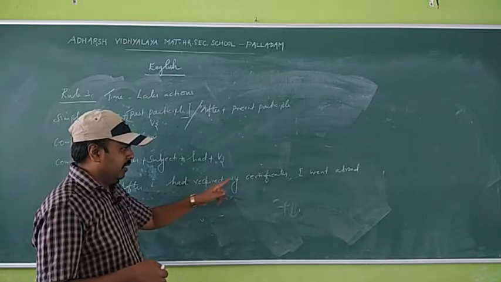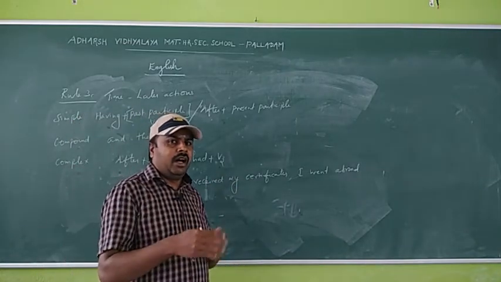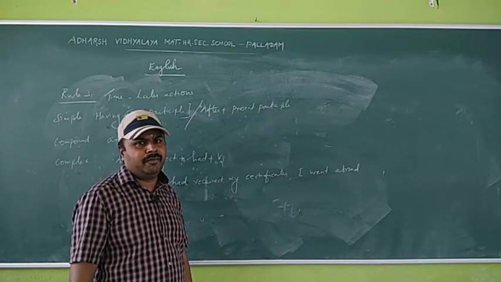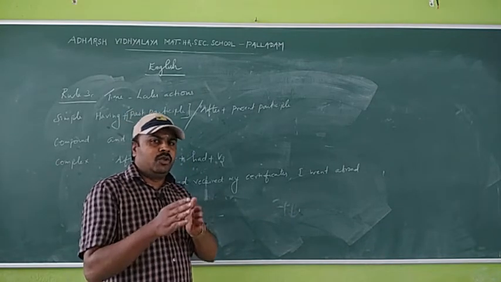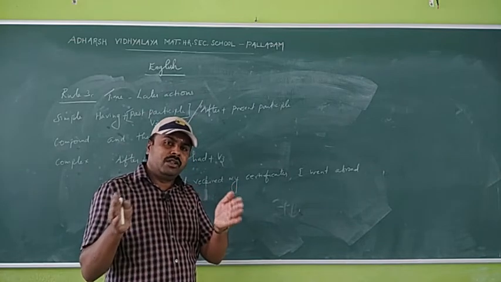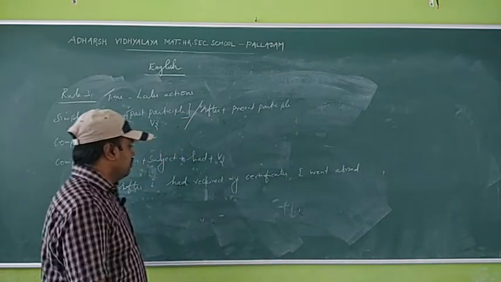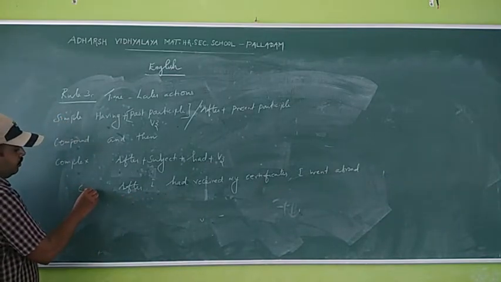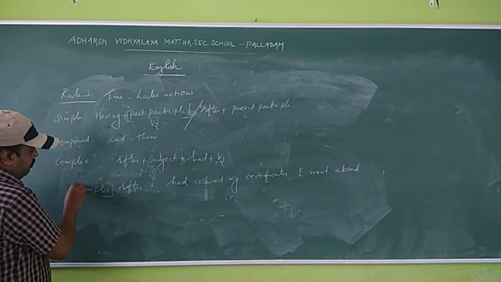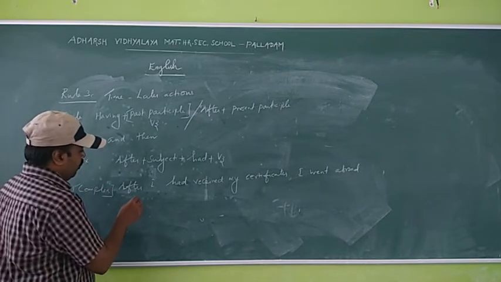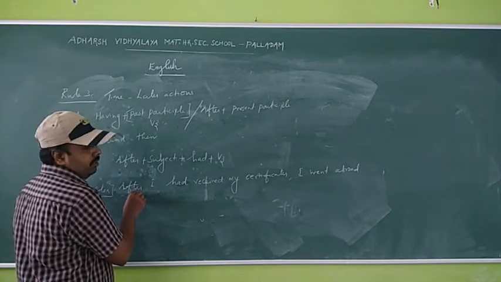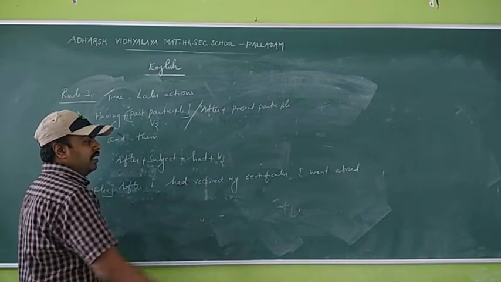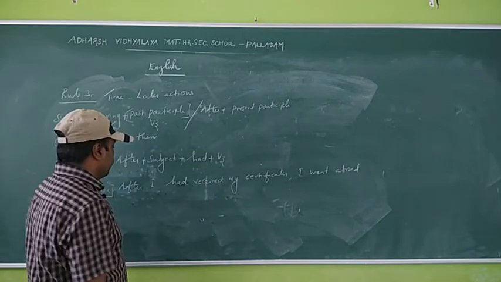I had received my certificates. Okay, after some time only, I went abroad. Can you understand? So, two different actions in two different times. So, this is a complex sentence. Why complex sentence? After is here, then subject, had, next one, received, V3.